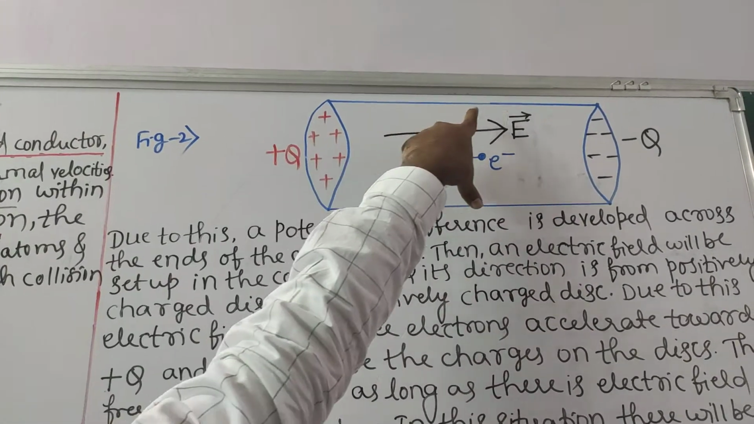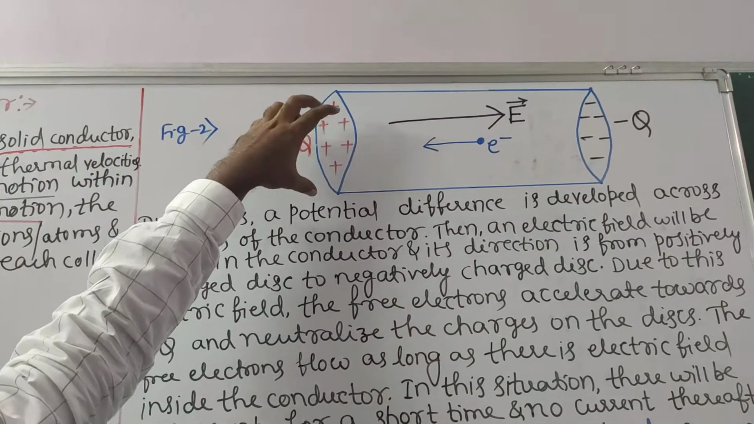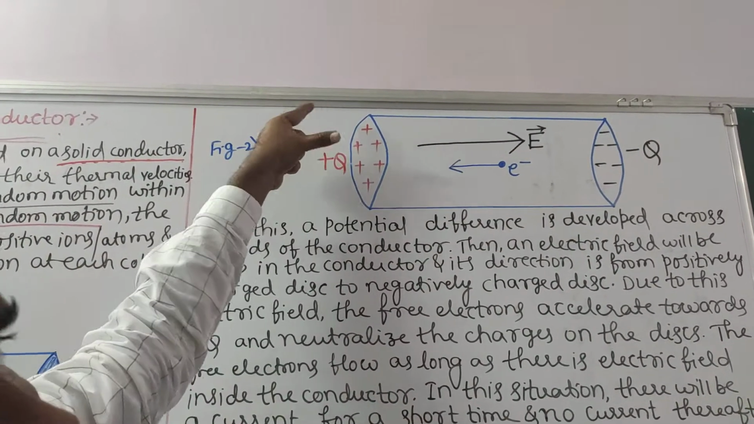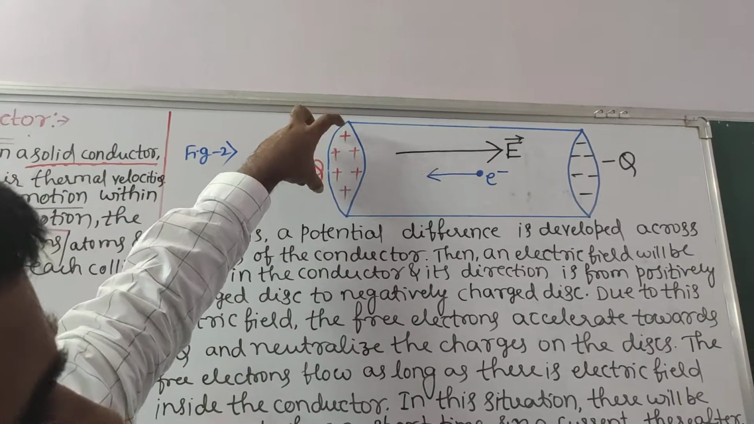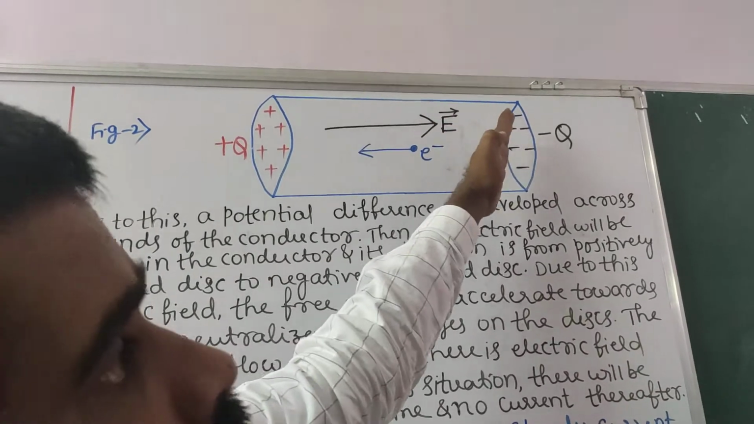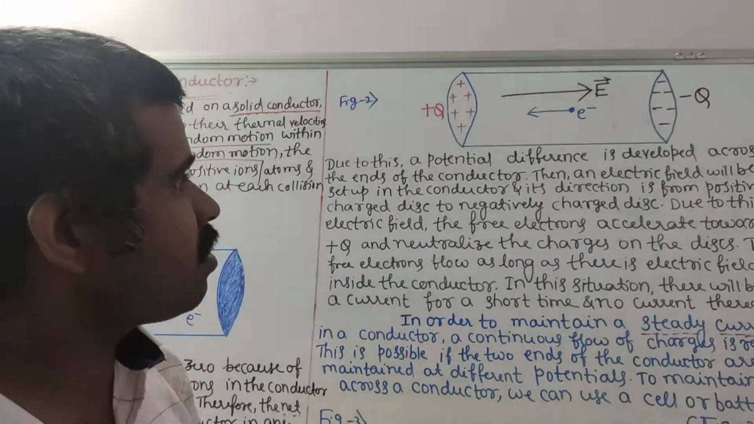We have one cylindrical conductor. We have end A, we have end B. Take a circular disc at end A and also at end B, of the same dielectric material whose radius is equal to that of the cylinder. Fix at end A, fix at end B. Now give positive charge at end A and negative charge at end B, and hence a potential difference is developed across the ends of the conductor.